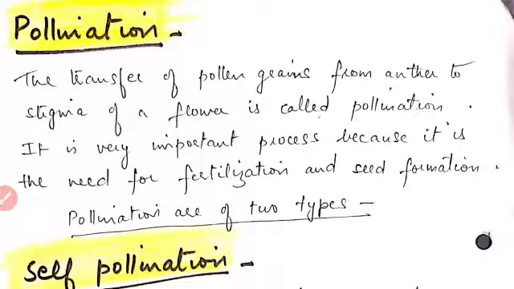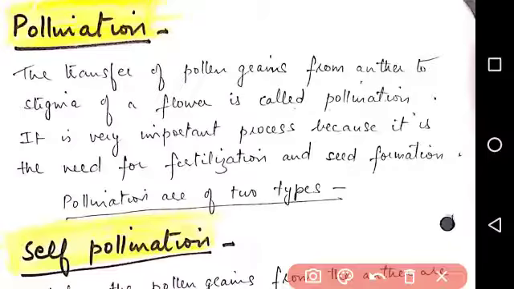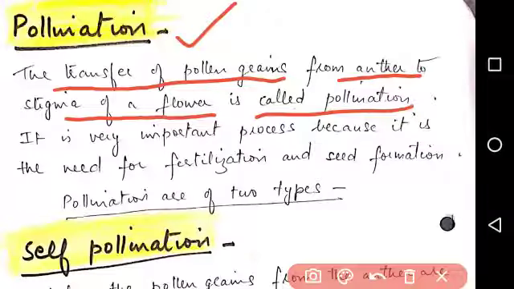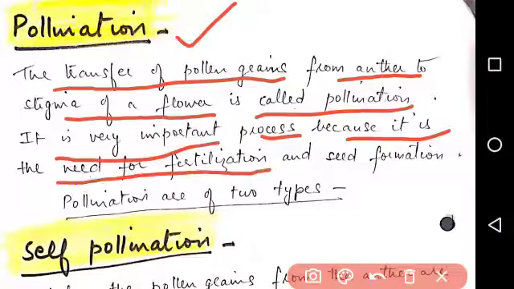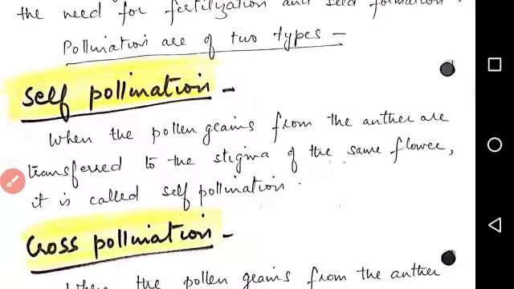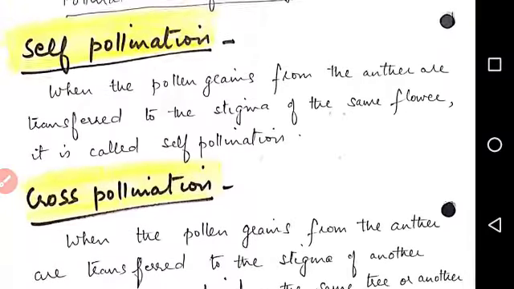So, the first topic is pollination. The transfer of pollen grains from the anther to the stigma of a flower is called pollination. It is a very important process because it is needed for fertilization and seed formation. Pollination is of two kinds, self pollination and cross pollination.